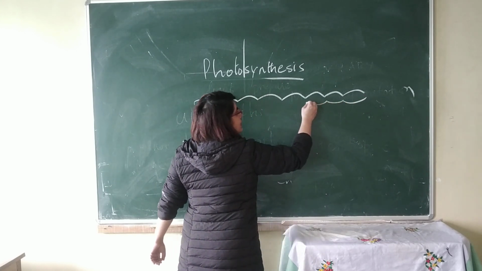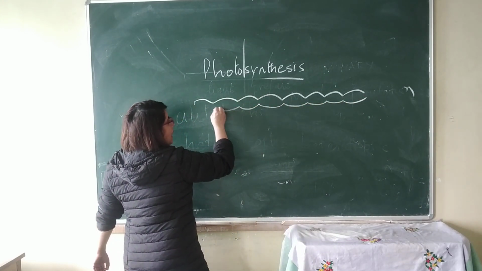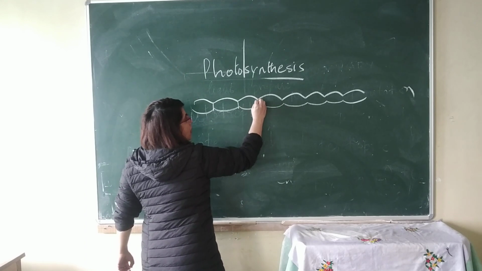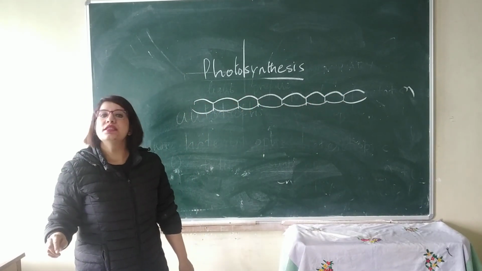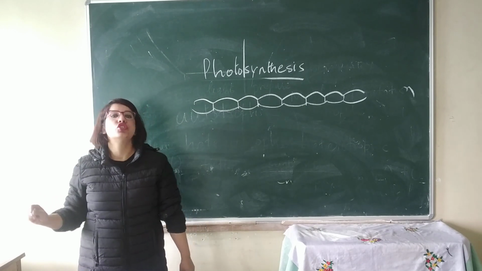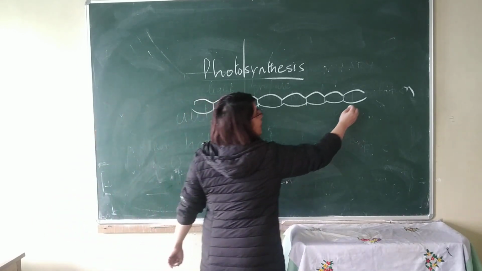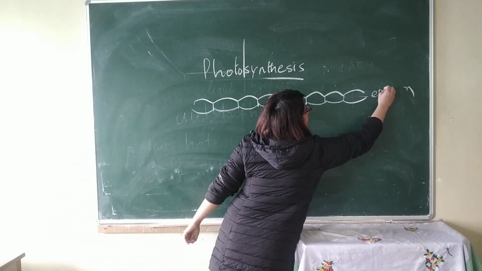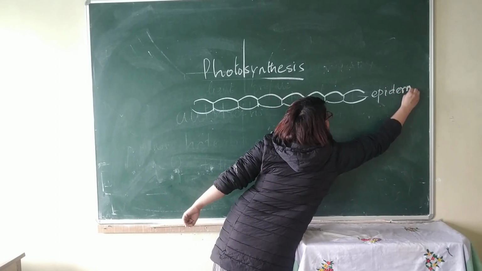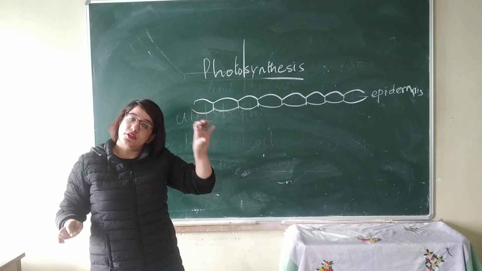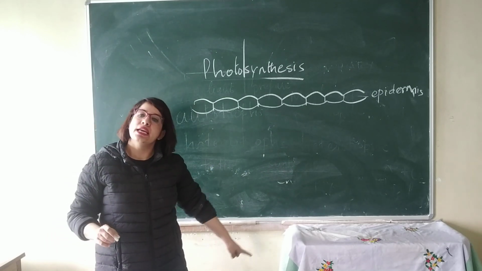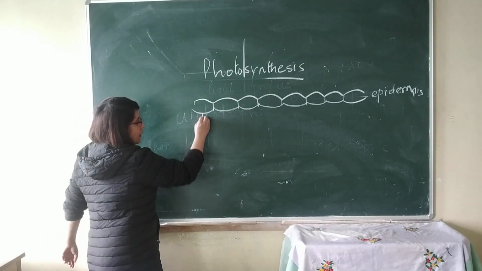Now, we have already done in plant tissues, the outermost layer of the plant is formed of the protective tissue, that is the epidermis. So outermost layer, we see that it is made out of the protective tissue, that is epidermis.